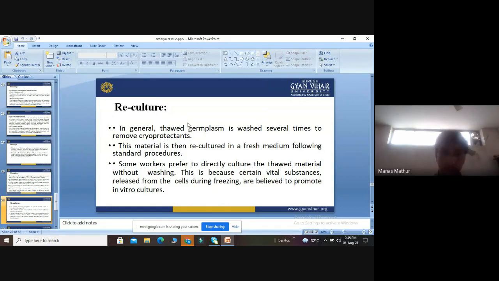That comes under the pre-culture. Some scientists prefer it, some scientists do not prefer it. It depends. So we have to take care during the rewashing of the already thawed germplasm culture.